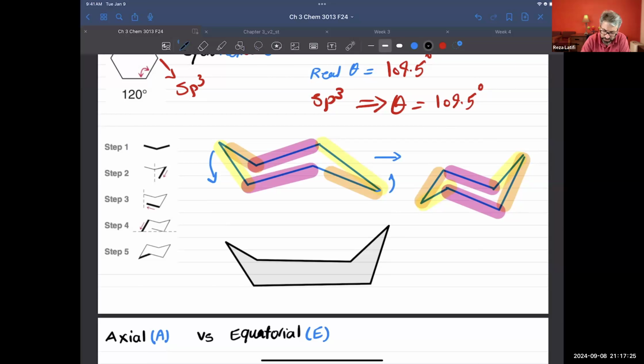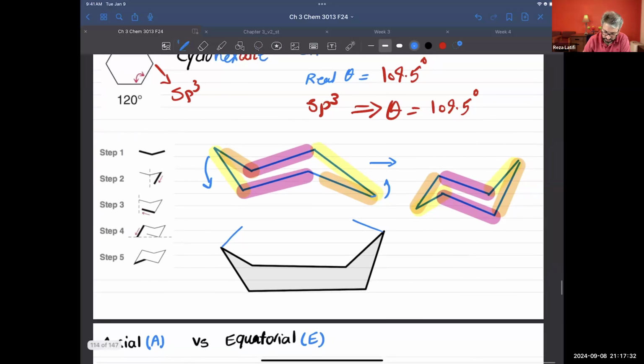Because some hydrogen atoms will be pointing in this direction, and you also have some groups here and there that increase the repulsion and make the system unstable. So one of the best conformations will be either this one or that one.